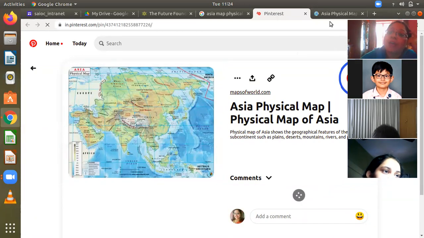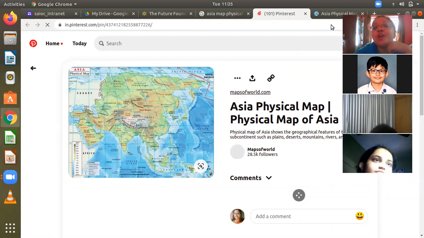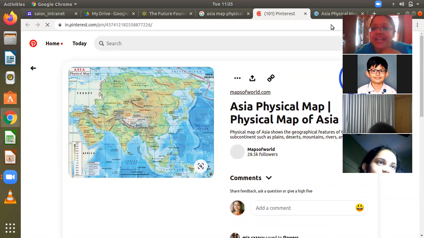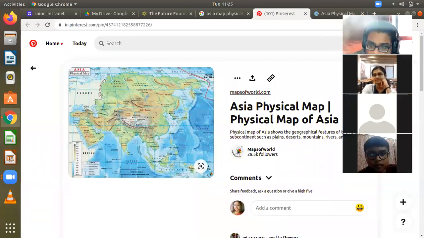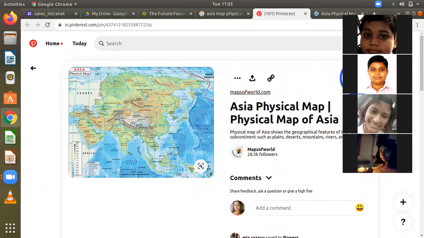Yes, ma'am. So this is basically called the international date line. Do you know which longitude is called the international date line? Ma'am, is it the 180 degree north longitude? 180 degree longitude. Longitudes are not divided into north and south. Quick revision of latitude and longitude. Latitudes divide the earth into northern and southern hemisphere, and latitudes help us find the heat zones of the world.